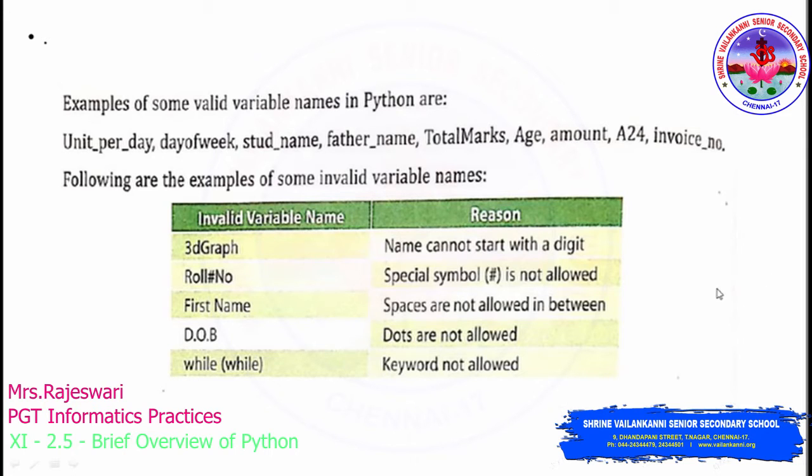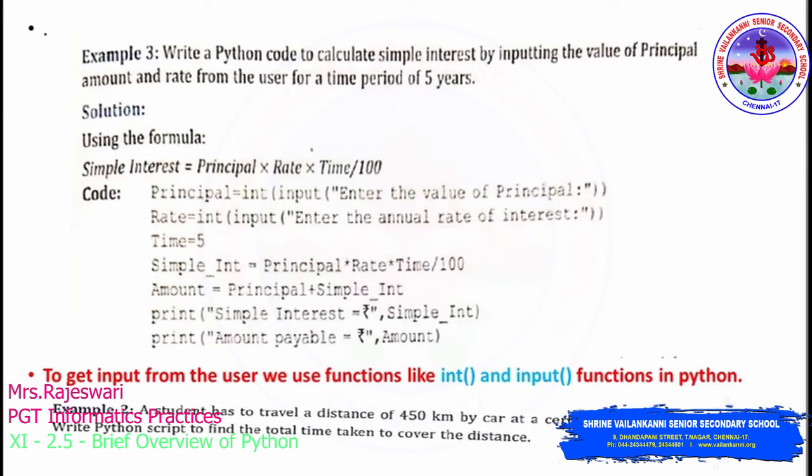So the very important thing which you have to keep in mind while creating a variable is that it should start only with alphabets or underscore. It should not start with a digit. And you should not make use of special symbols in a variable, and you should not provide any spaces, and keywords are not allowed in a variable. And one more thing, most importantly, the variable names which you provide should be meaningful. So it should be appropriate and relevant to the program which you are creating. Okay, so now let us discuss a few examples related to this.